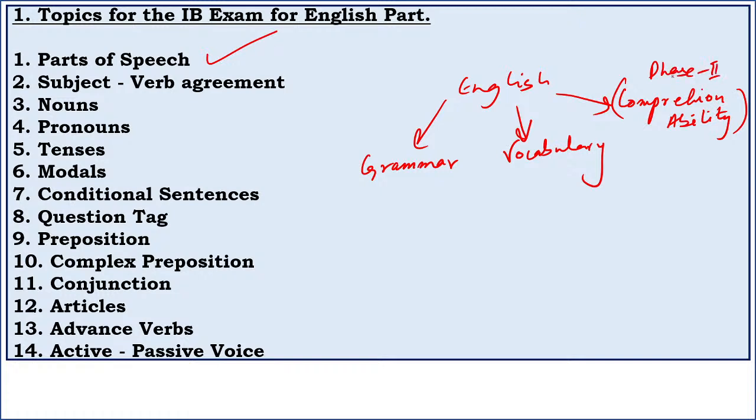So guys, there'll be only one-liner questions, multiple choice questions in phase 1. You'll not be given any reading comprehension passage, you'll not be given any rearrangement of sentences, or any cloze test. In phase 1, you will only be asked questions based on these two verticals of English, that is grammar and vocabulary.